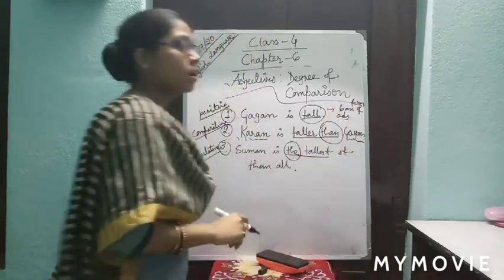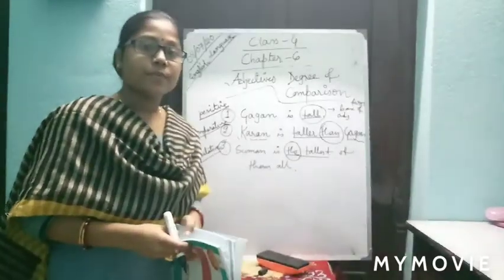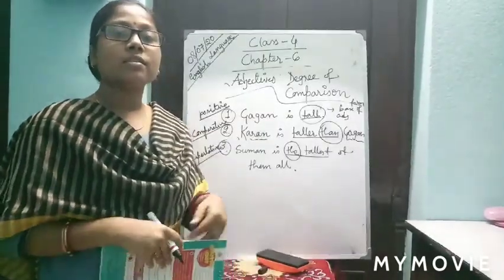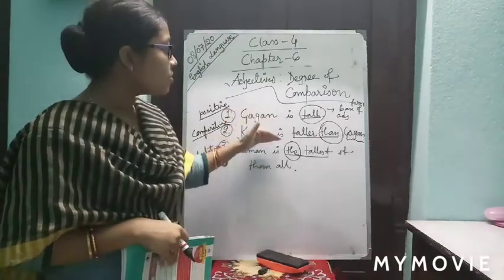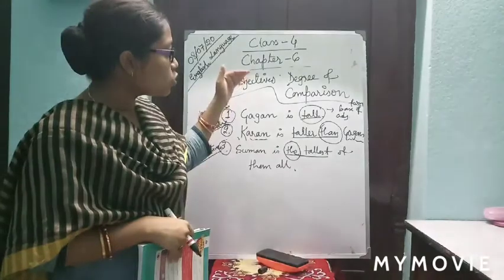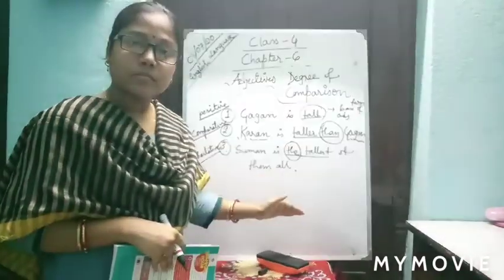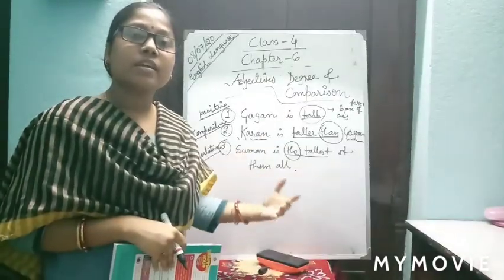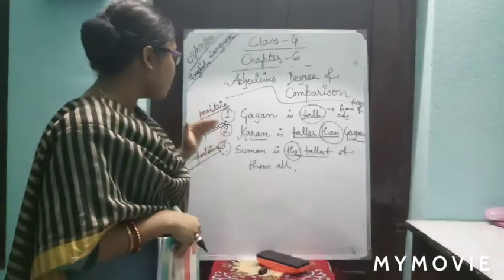Clear? So this is only the introduction of the chapter I have given. Now in our next classes we'll discuss the different degrees in detail. Clear? So you just go through the basic things, the introduction I gave.